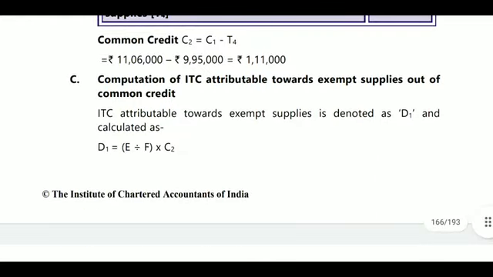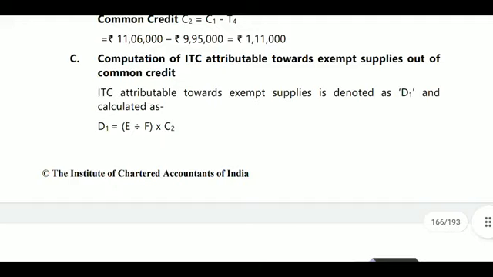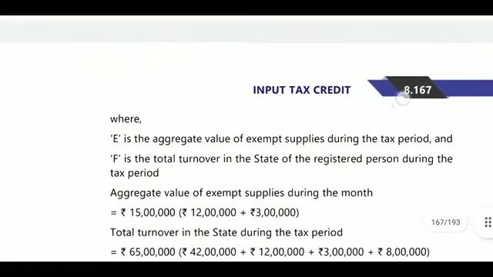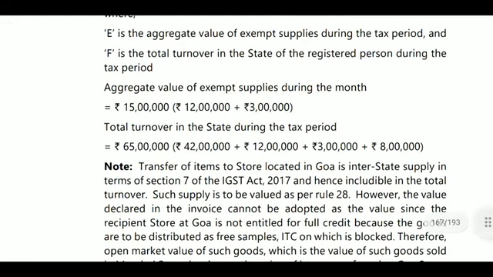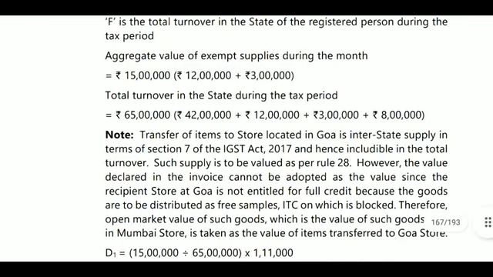Next, computation of ITC attributable towards exempted supplies out of common credit. Out of common credit, what is the common credit? 1,11,000 into exempted turnover divided by aggregate total turnover. Exempted turnover divided by total turnover, that is 15 lakhs, 12 lakhs plus 3 lakhs will be exempted supplies. Total turnover in the state during the tax period will be 65 lakhs, that is 42 lakhs plus 12 lakhs plus 3 lakhs plus 8 lakhs.